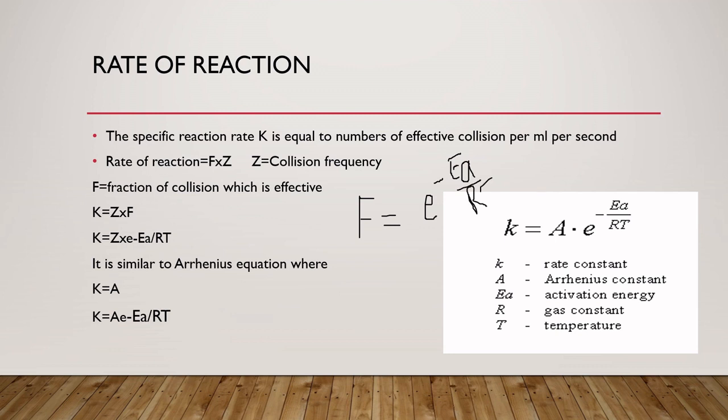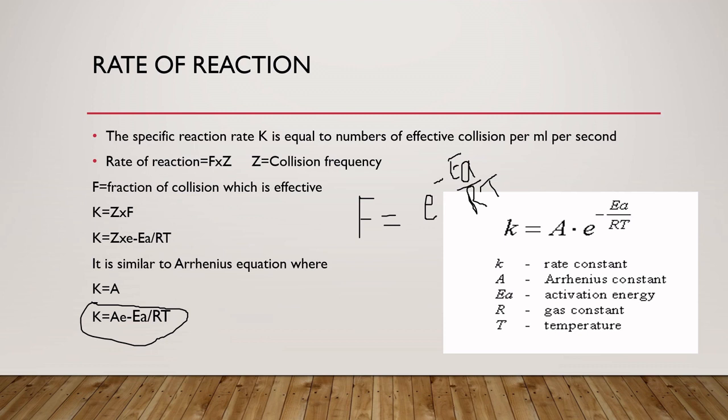This is the fraction of molecules. Substituting this value of F in this equation, we get K is equal to Z into e to the power minus Ea upon RT. Ea upon RT relates to the fraction of molecules. We can substitute Z with A. This reaction we will study further.